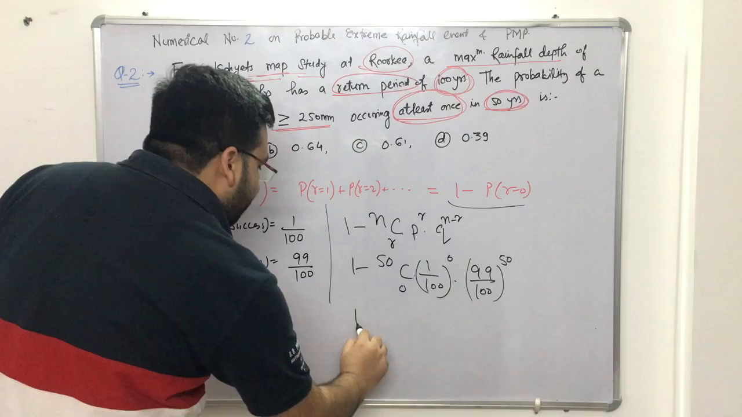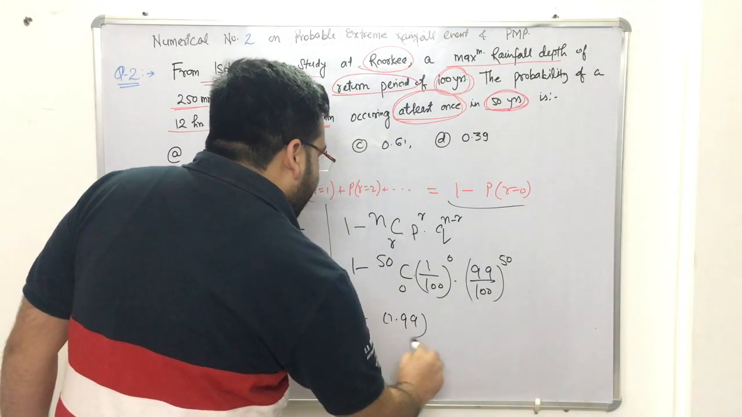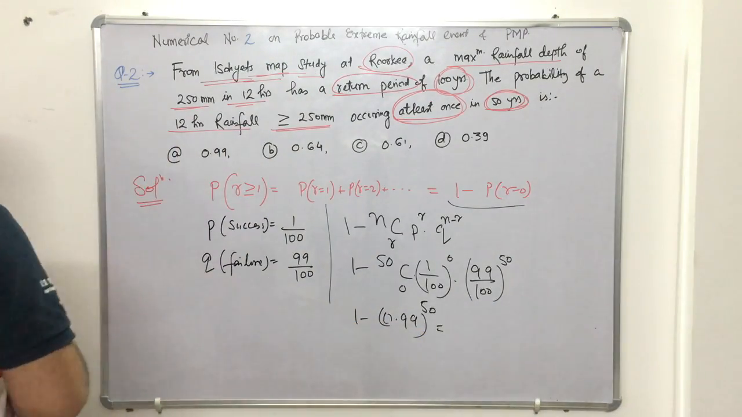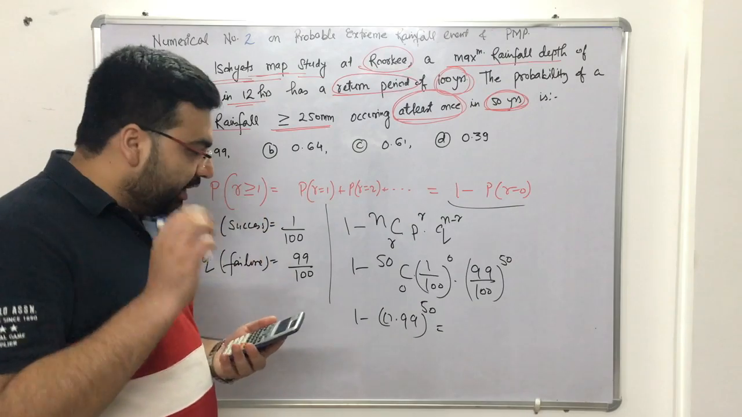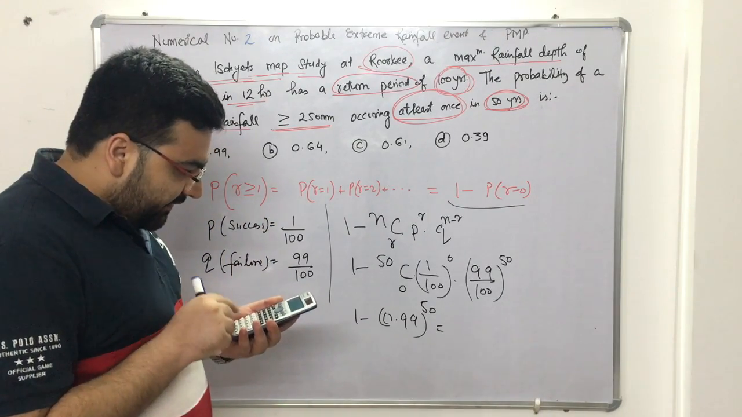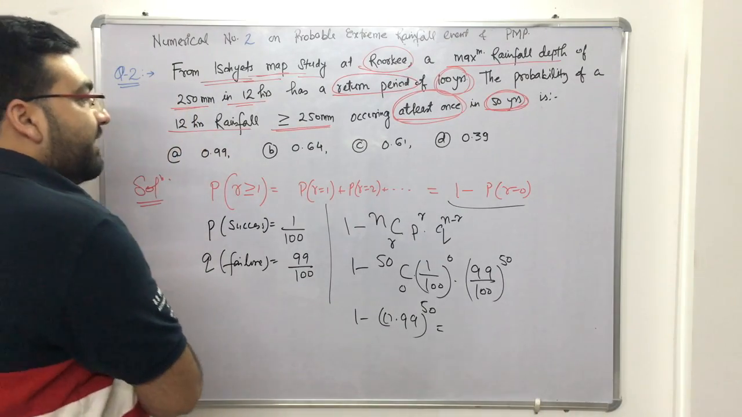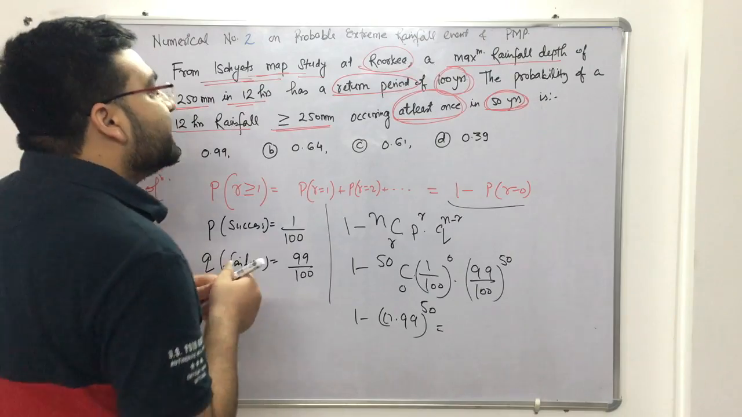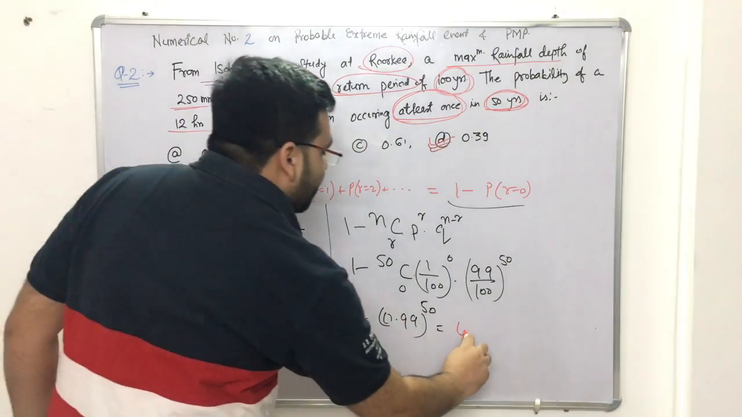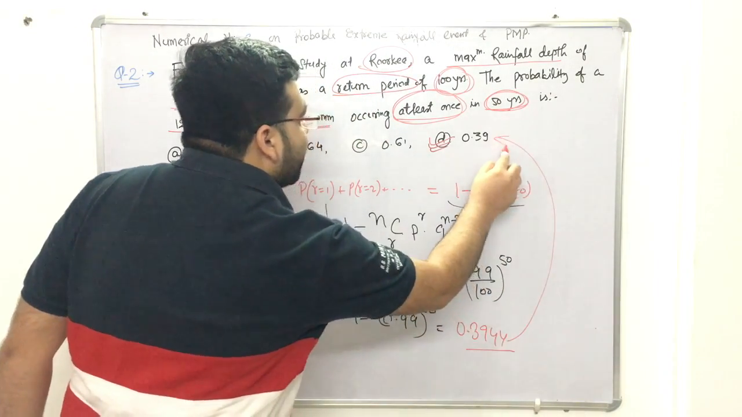So how much will it be? It will be equal to 1 minus 0.99 raised to the power 50. Let's see how much it comes to. A lot of you would have already got the answer. The correct answer is 0.394, so D is the correct answer. I hope you have understood this numerical.